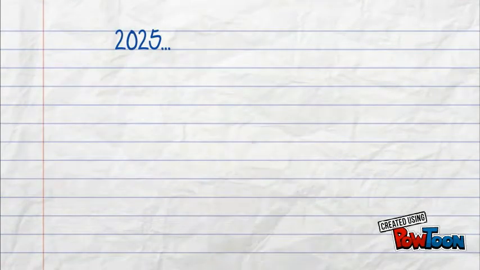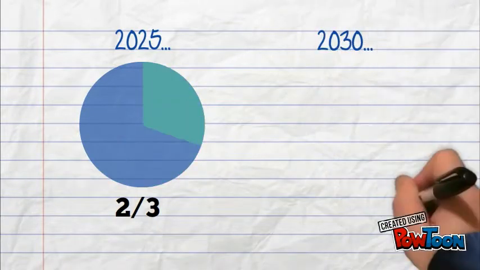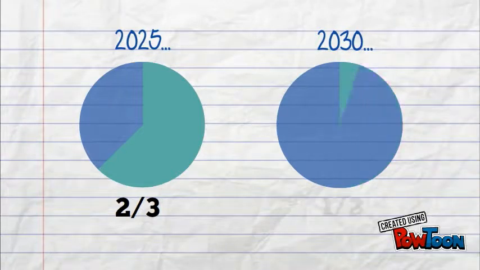Also in 2025, 2/3 of the world's population could be living under water stress conditions. With the existing climate change scenario, almost half the world's population will be living in areas of high water stress by 2030.